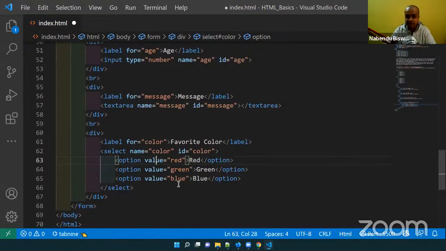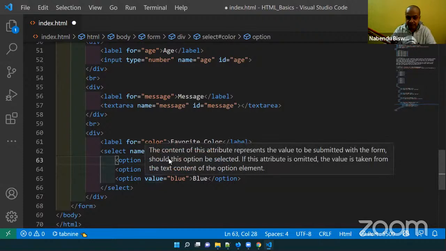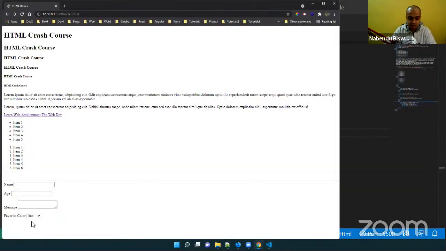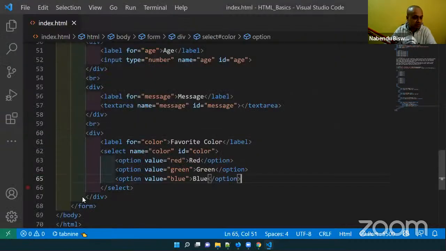We're not learning backend. Backend is the toughest stuff. So in the backend, some values go to the backend server. Whatever is written here, it will go, red, green, blue, whatever. One difference you see is this is a capital. Red, green and blue will be shown. If I save it, see, red, green and blue are shown, and I can select any of them. This is a drop down button.